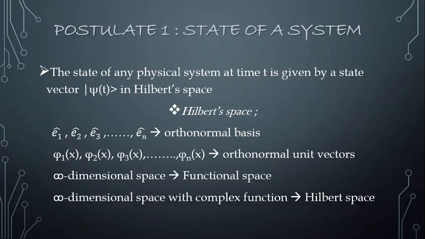And if there are complex functions in that infinite dimensional space, then such a space is called Hilbert space.